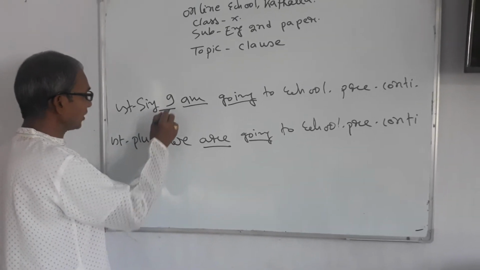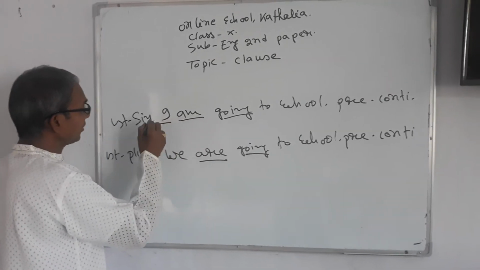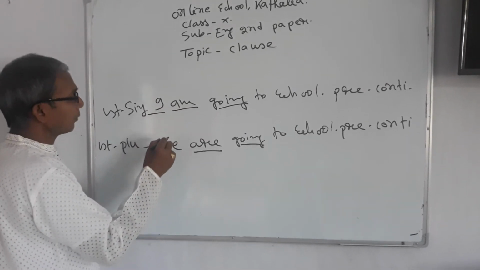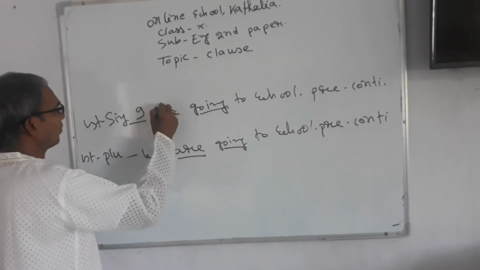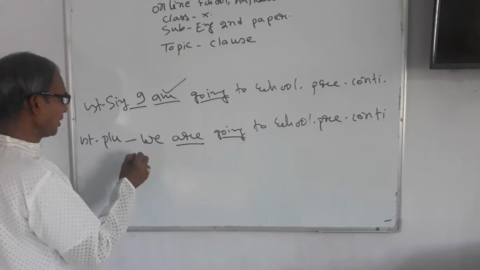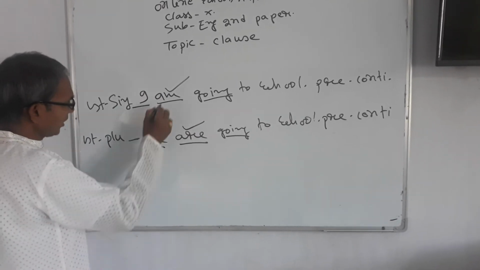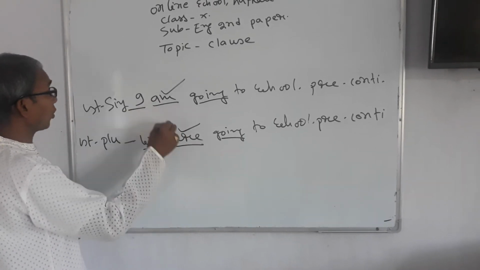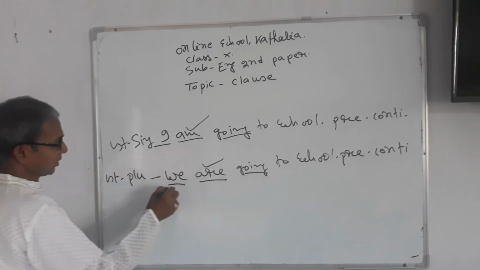It is first person singular and it is first person plural. So if the subject is first person singular, among the be verbs am, is, are, the verb must be am, and if it is first person plural, it is are. The cause of the difference between the two is the number of the subject.